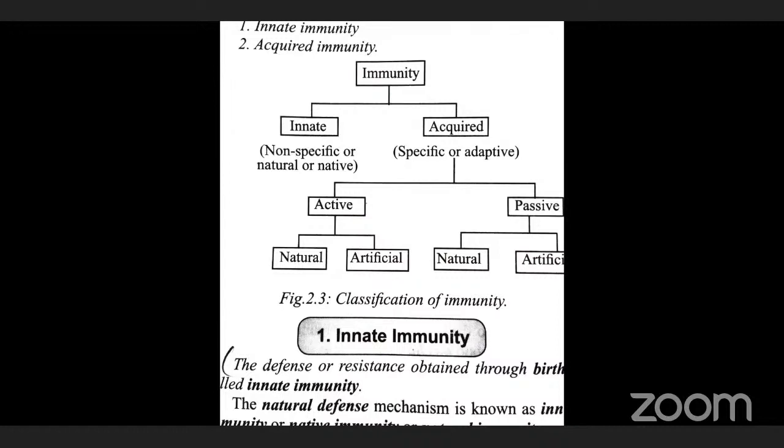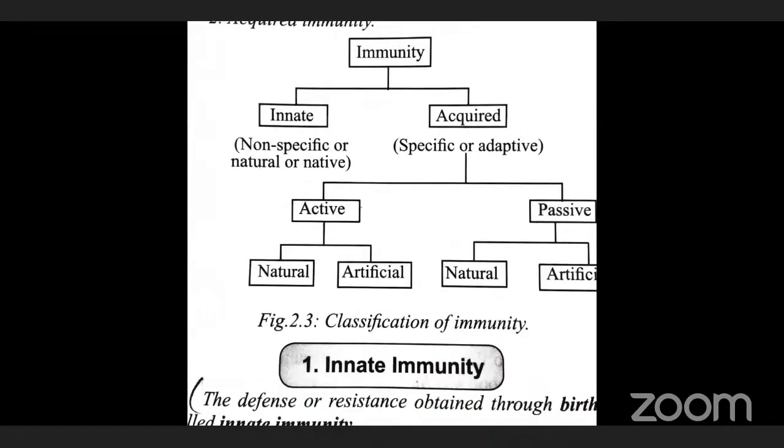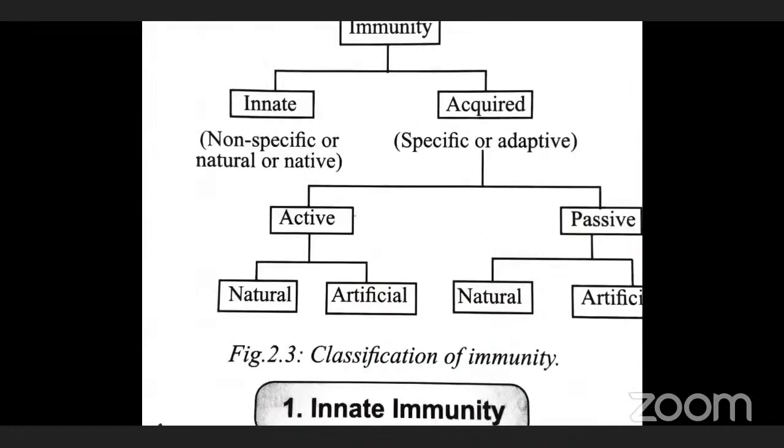The next one: today we are going to discuss acquired immunity. Acquired immunity is a specific immunity, which is also known as adaptive immunity. Acquired means we are receiving the immunity, or that immunity will be boosted and stimulated by the action of vaccination or subsequent infection. For example, after birth. In native immunity, by birth itself the child or infant gets immunity from the mother. That is called innate immunity.